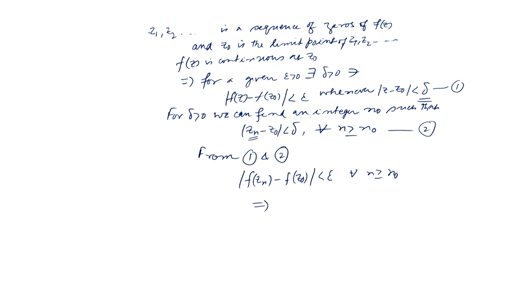This implies that mod of 0 minus f(z naught) is less than epsilon for all n greater than or equal to n naught. Okay. So, this will mean that mod of f(z naught) is less than epsilon. Okay. So, this means that f(z naught) is equal to 0, since epsilon greater than 0 is arbitrary.